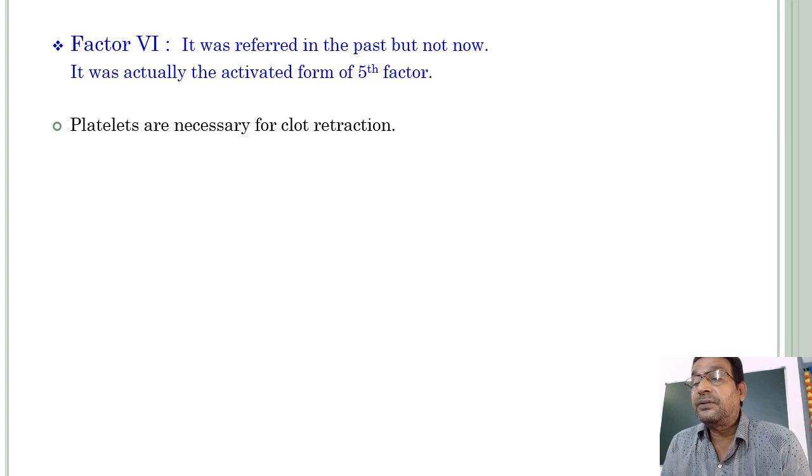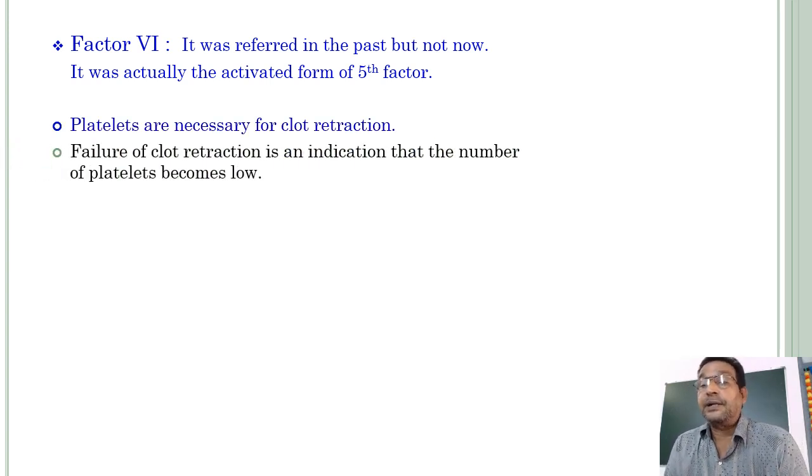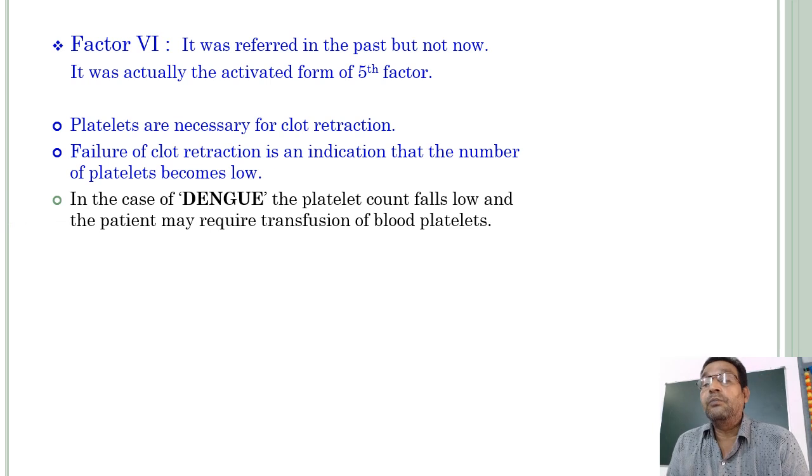Platelets are necessary for clot retraction. Failure of clot retraction indicates that the number of platelets has become low.